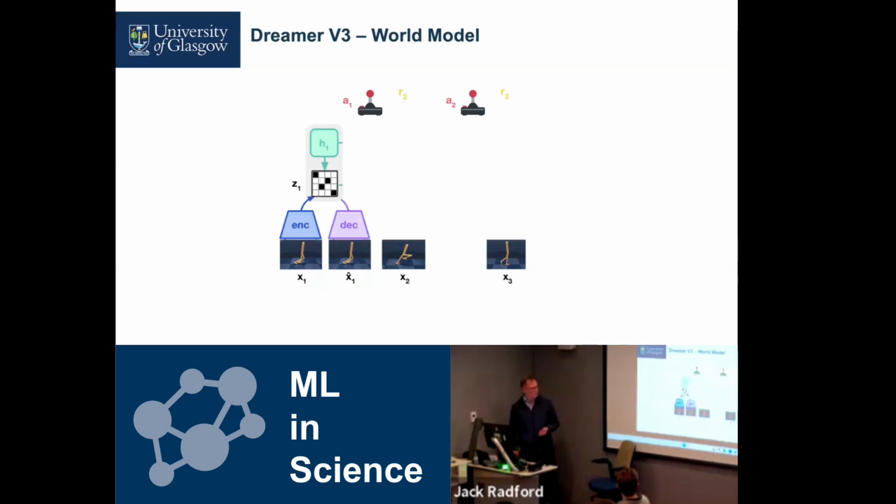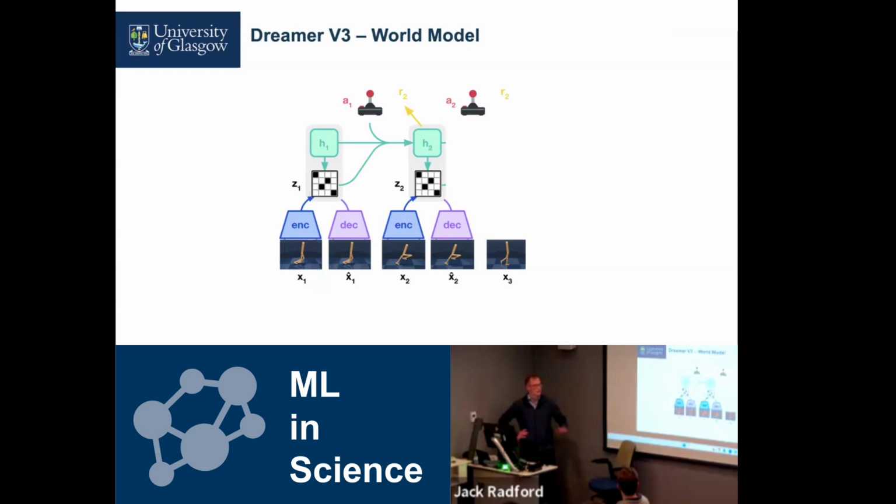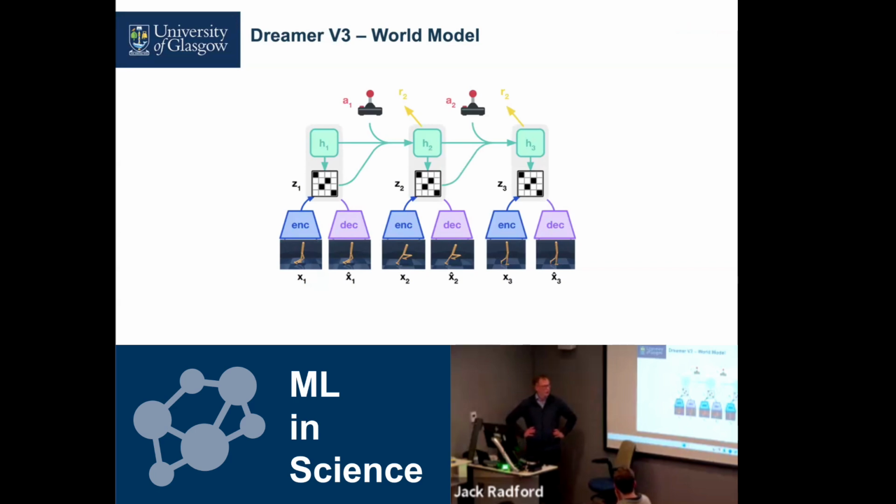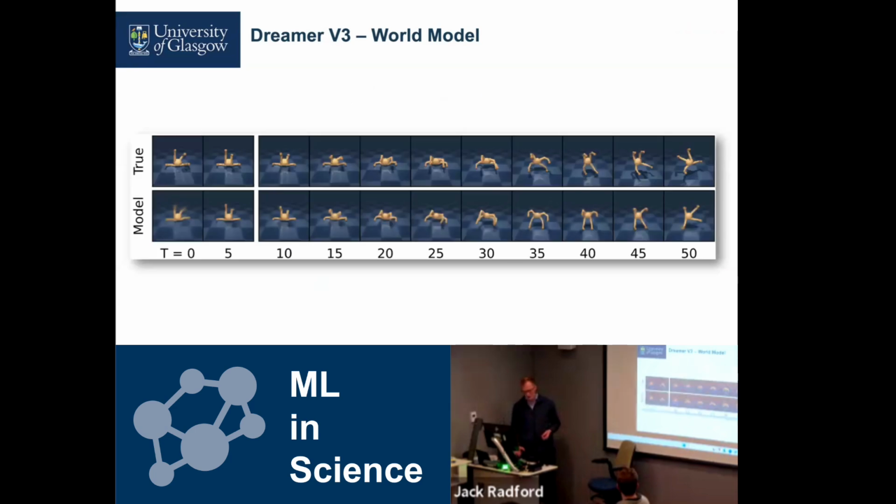It'll then use an encoder and decoder to try and compress this into a latent space, and it'll then use a recurrent model to try and predict the next latent space. And then we can do it again.